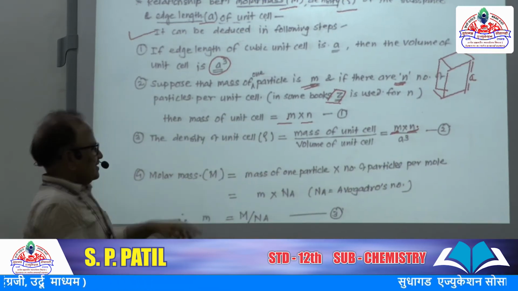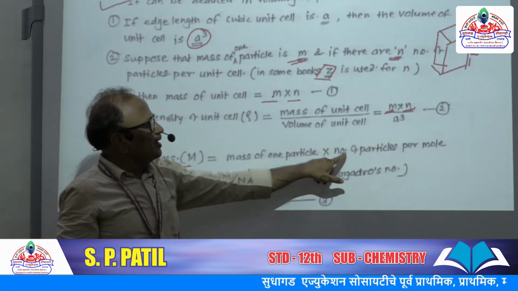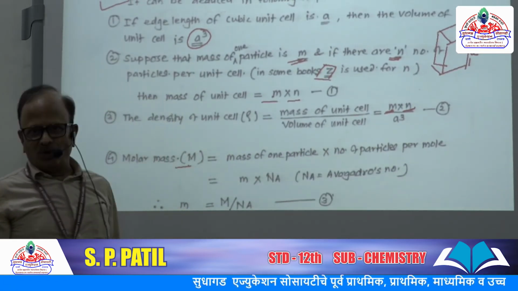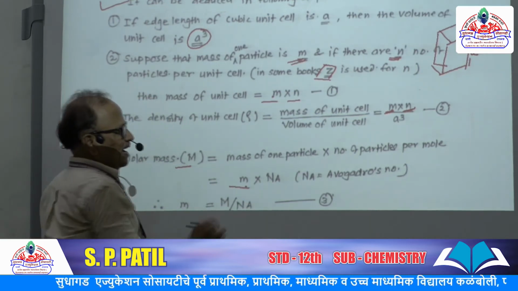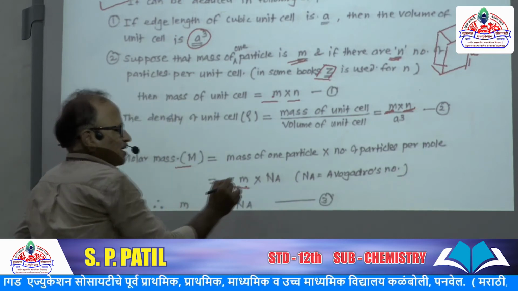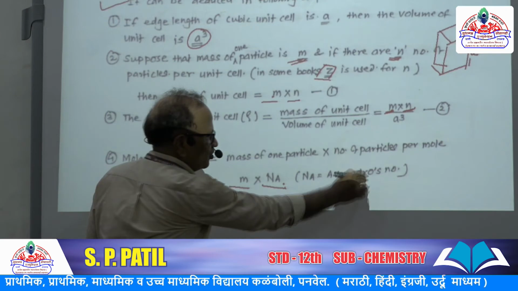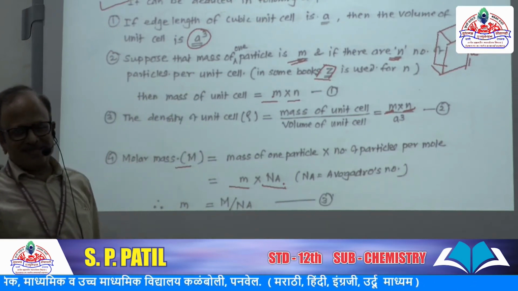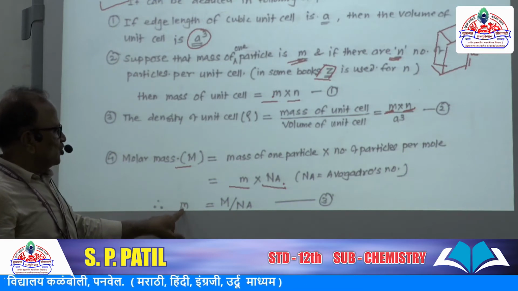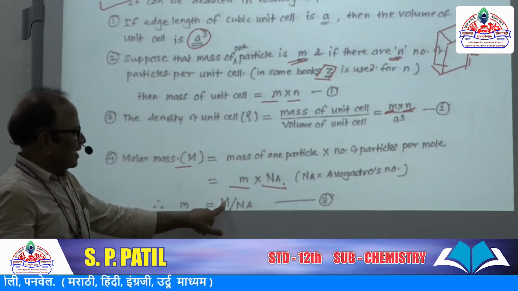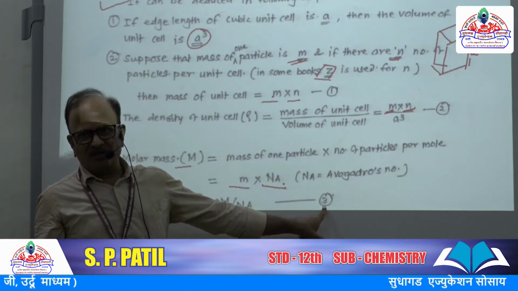Molar mass, that is capital M, is mass of one particle into number of particles per mole. So mass of particle m and number of particles per mole means Avogadro number. Na is equal to Avogadro's number, which is 6.022 into 10 raised to 23 per mole. So small m is equal to capital M upon Na, equation number 3.